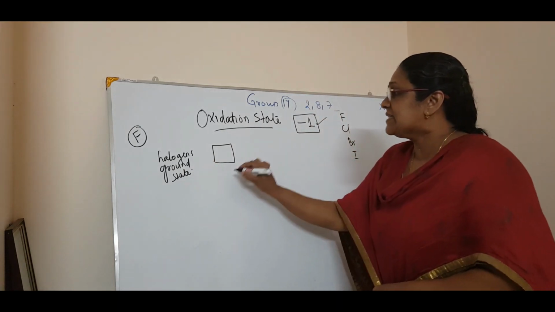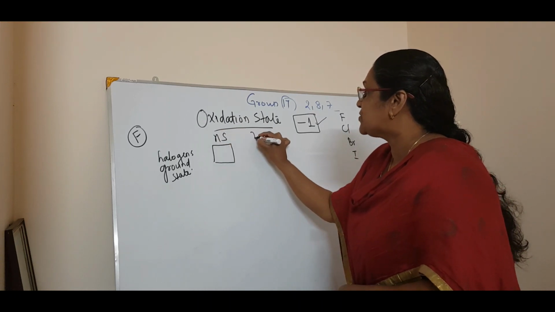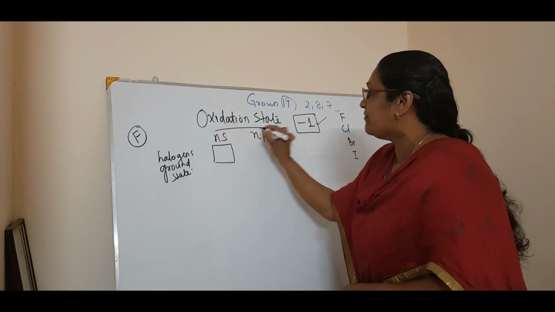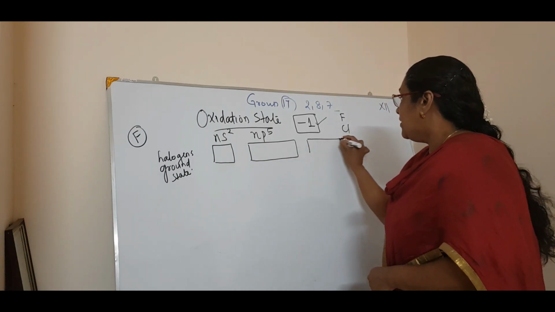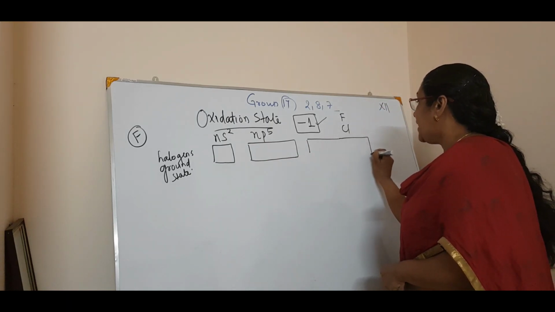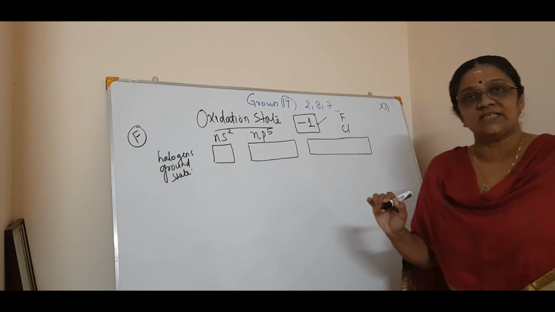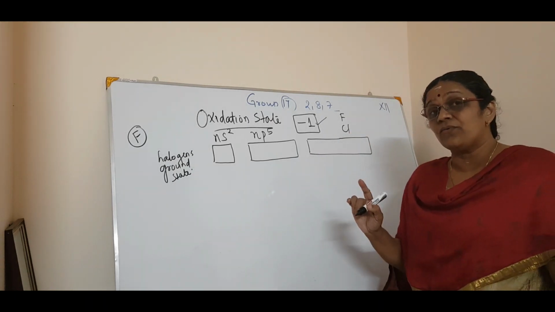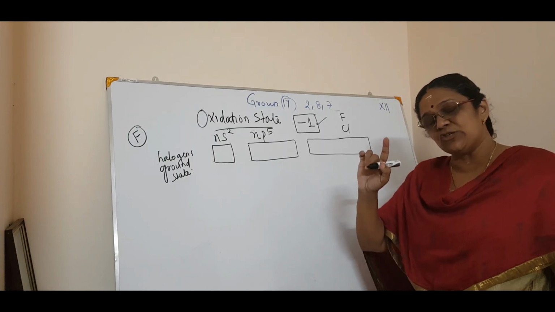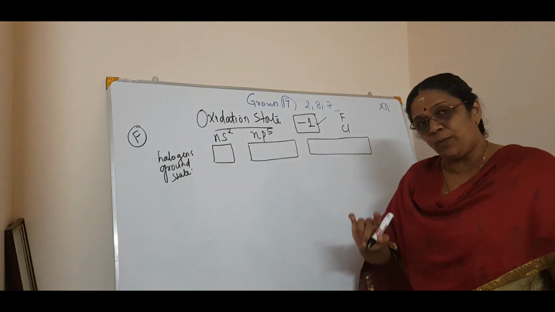It has a configuration of ns2 np5, isn't it? And one more thing is fluorine has no d orbitals. Being the first element in the group, fluorine has an absence of d orbitals. The same thing we studied in oxygen, absence of d orbitals, nitrogen.